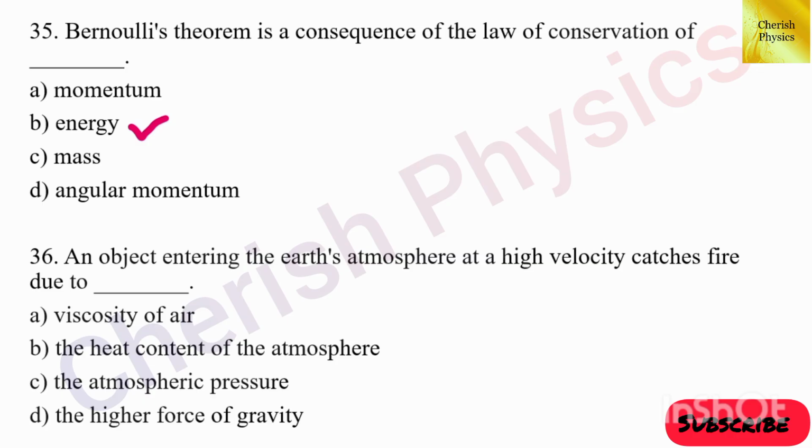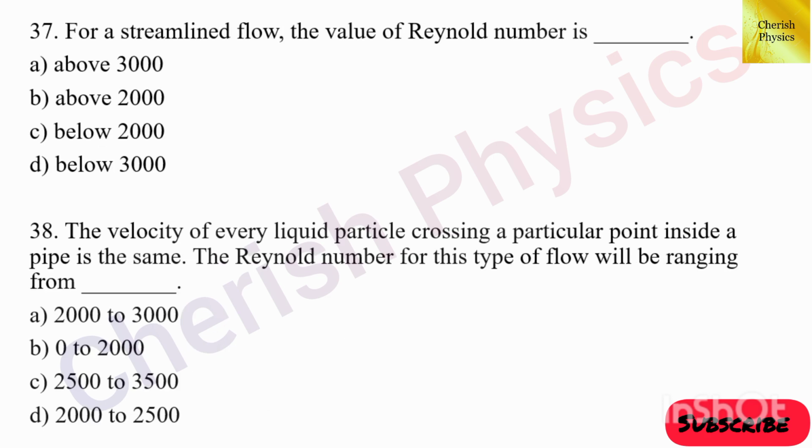36th question. An object entering the Earth's atmosphere at a high velocity catches fire due to dash. The answer is viscosity of air. 37th question. For a streamlined flow, the value of Reynolds number is dash. The answer is option C, below 2000.